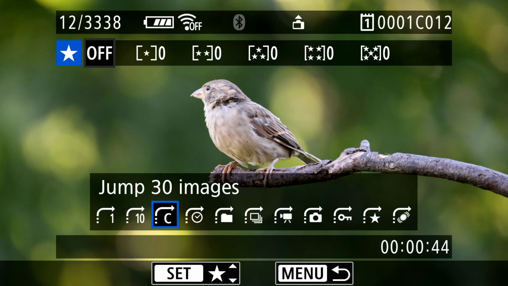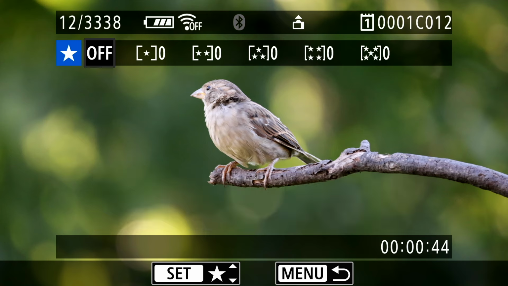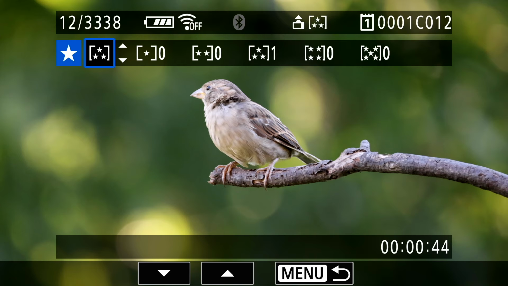So you can do side by side, you can jump, you can do all of that right in here and select the images you want. And if you look up top, you can see for 1 star you see 0, 2 stars, and then 3, 4, 5, and you can just toggle between them just like this. You can see what's happening here. 1, 2, 3, 4, 5, like I just did by pressing it in, or you can turn it off.